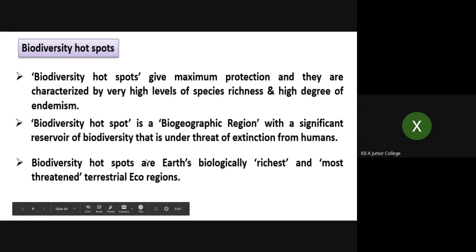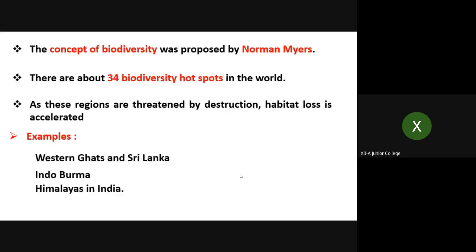Biodiversity hotspots are Earth's biologically richest and most threatened terrestrial ecoregions. These regions are rich in species diversity, but they are threatened by the interference of human beings. The concept was proposed by Norman Myers.